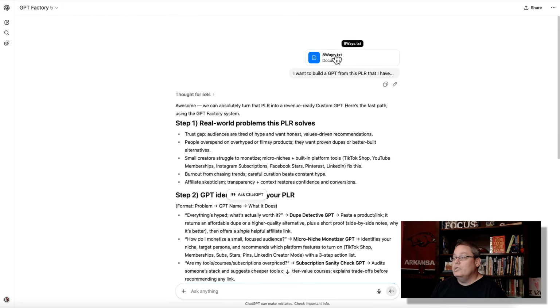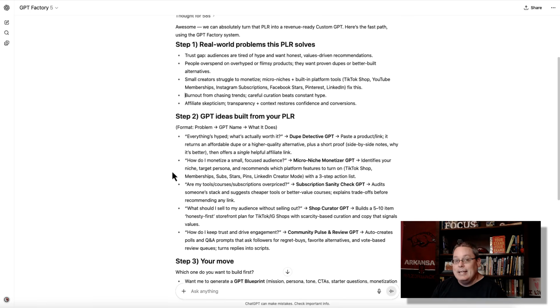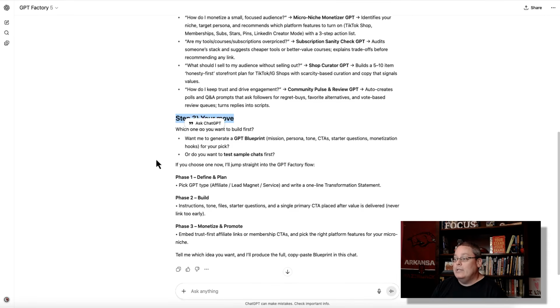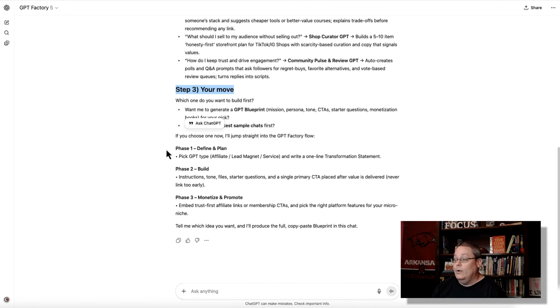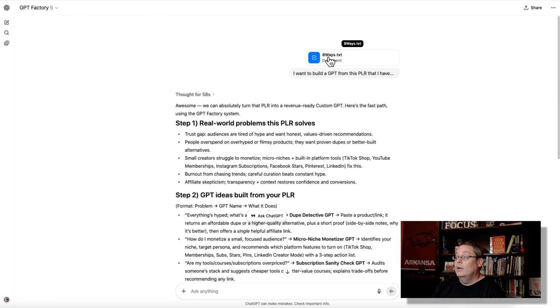But you're not just providing people like an old-fashioned checklist or a PDF where they read the 8 ways. You're giving them a real actionable GPT that solves a problem. Then again, the GPT Factory step 3 is going to tell you, okay, let's go. We need to go through the 3 phases. Tell me which one you want, and we'll produce the full copy and paste blueprint in this chat to develop any one of these GPTs from this PLR.